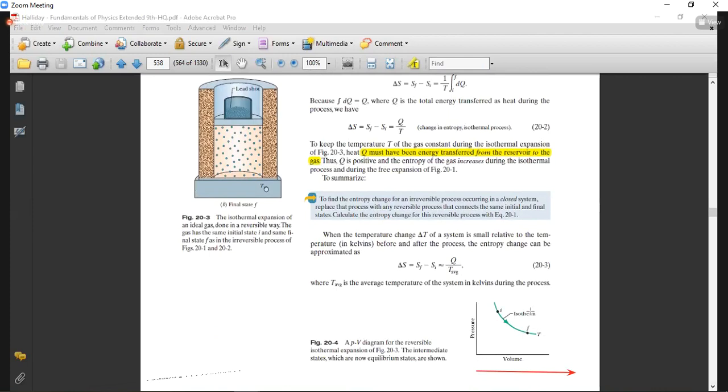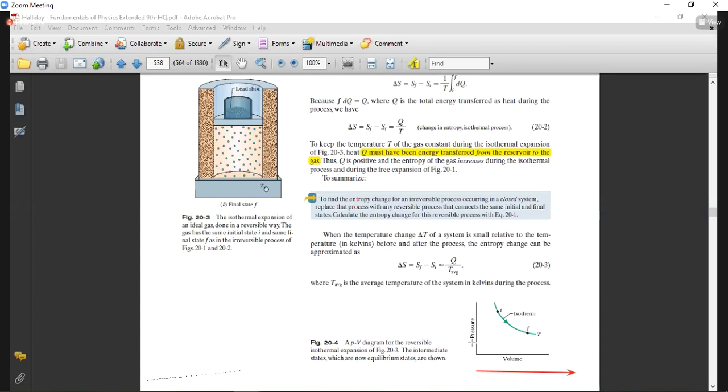Okay, isothermal process, constant temperature, and here what we are doing is that the gas is going from the initial stage to the final stage. At the initial stage the pressure was higher, so when we remove the weight, the gas expanded. When the gas expanded, the volume increased while the pressure decreased. So in this case you can see that at the final stage there is increased volume and decreased pressure, as we discussed when we were dealing with entropy here.